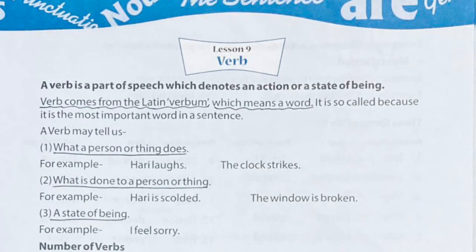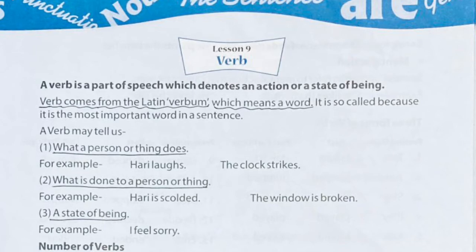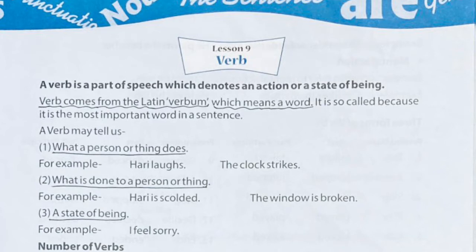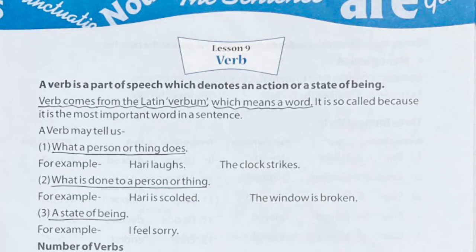Second, what is done to a person or a thing. Second point is किसी person के साथ क्या हुआ है. What is done to a person or a thing. Hari is scolded. Scolded means डांटना. Okay, Hari is scolded and the window is broken.